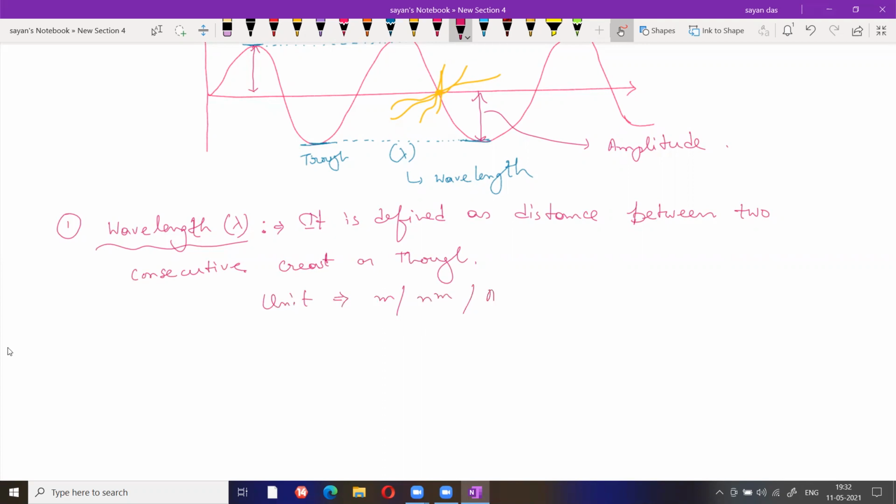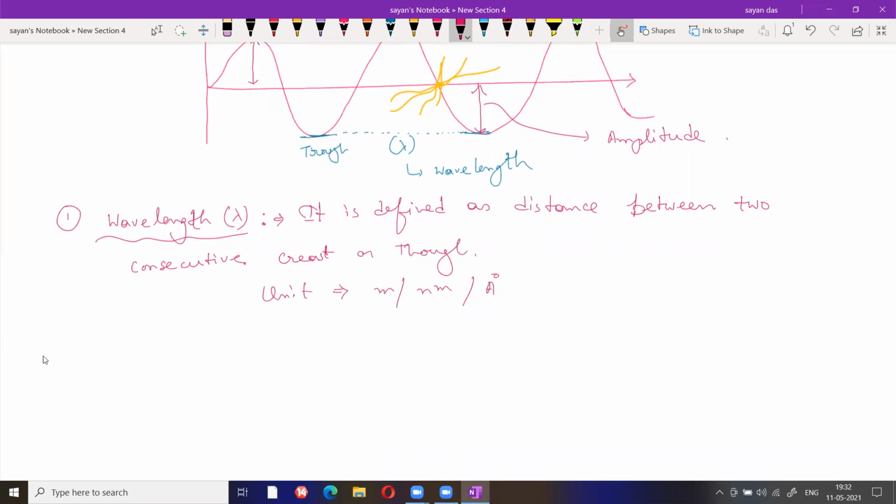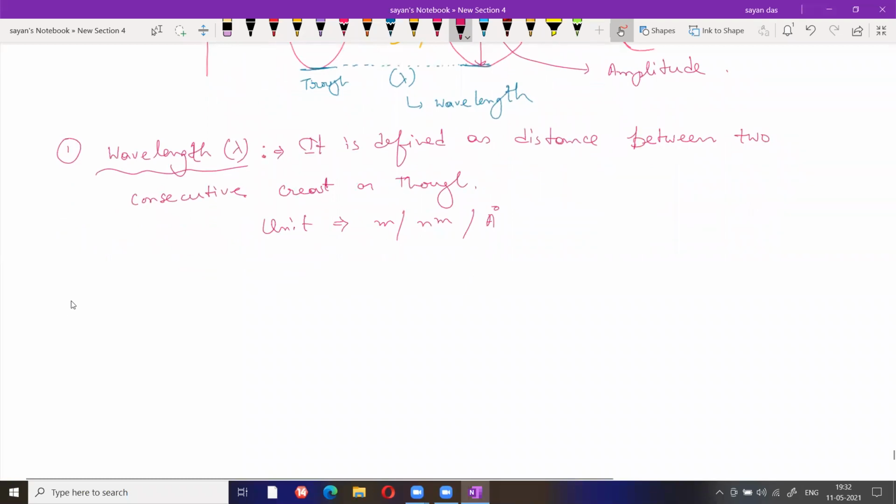Now, the second one is the wave number. Wave number can be represented as nu bar. Again, what is the definition?